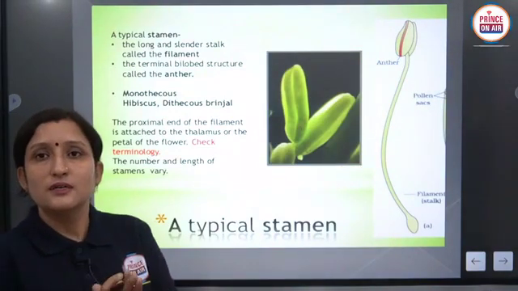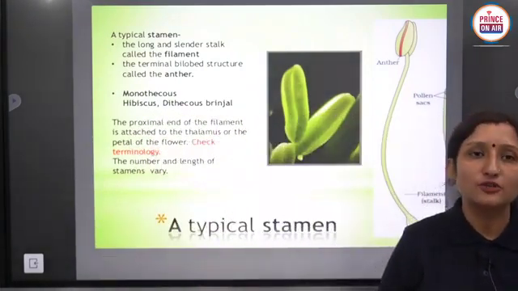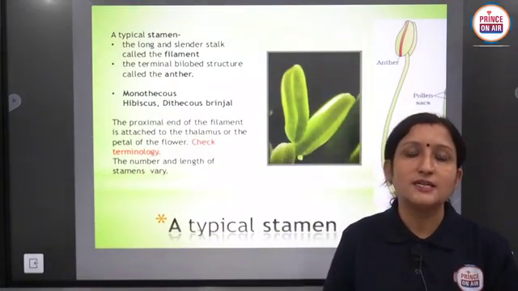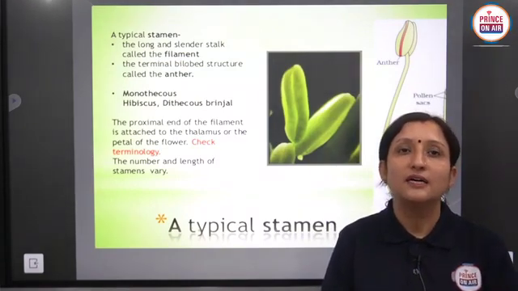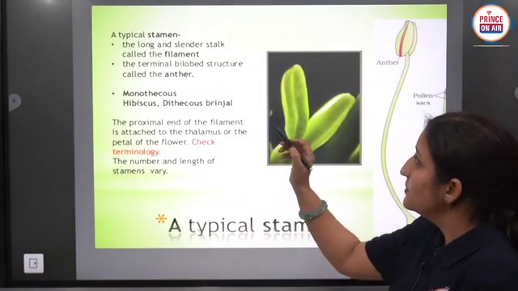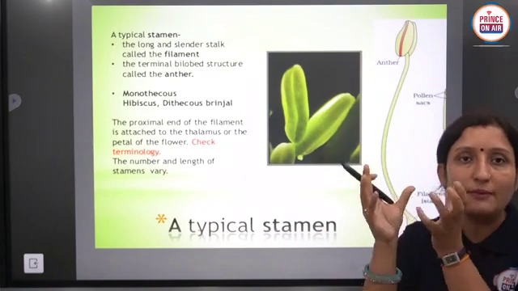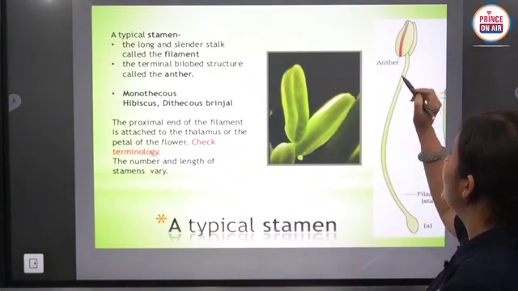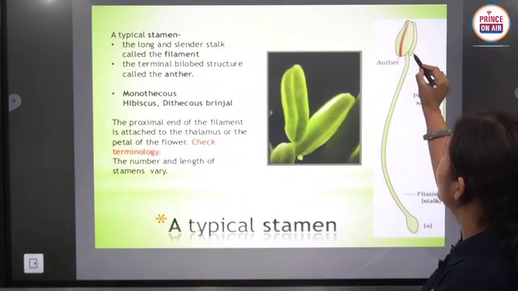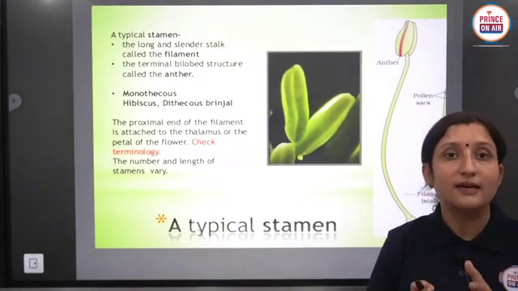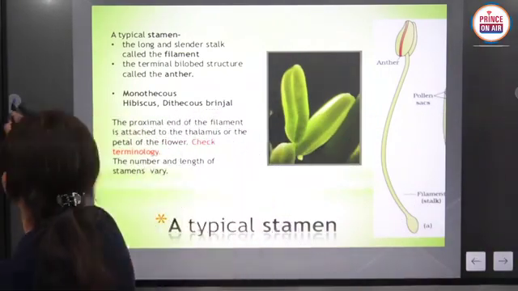Another diagram related to stamen, the next topic related to your syllabus, that is stamen. Stamen, microsporangium and anther. A typical stamen has two structures: a long filament, and the upper anther. Anther and filament are connected with each other by the connective. Clear? So it is the stamen.